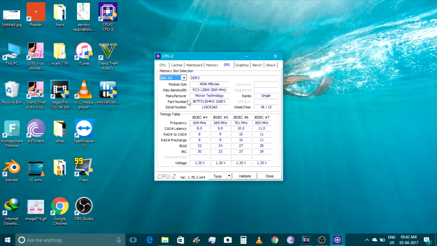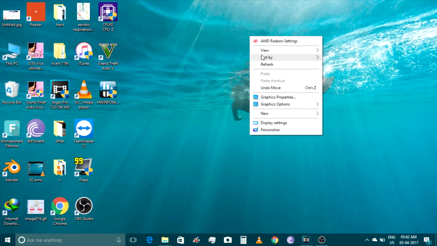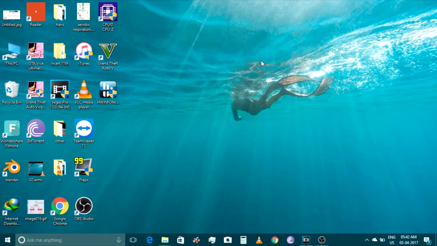I'm going to do an in-depth review, and I'm going to post that after I do research for about 4 to 5 days to see what other improvements I get after upgrading this RAM, and whether there's any rise in the FPS of GTA 5 or not. And later this week I'm going to post a brief comparison between the 4 gigabyte gameplay of GTA 5 and the 8 gigabyte gameplay. I'm going to compare the FPS of both and see if even with 8 gigabytes the FPS are still dropping or not.